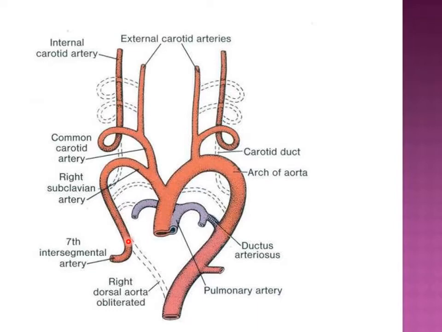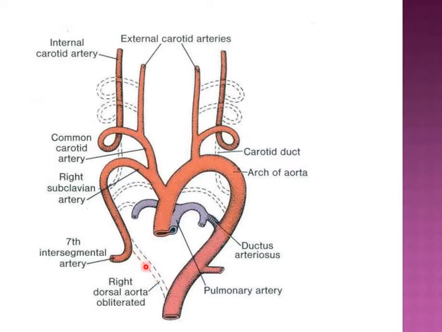Then what is going to happen is that the part of the dorsal aorta beyond that sixth aortic arch is going to unite with its corresponding dorsal aorta on the left side.